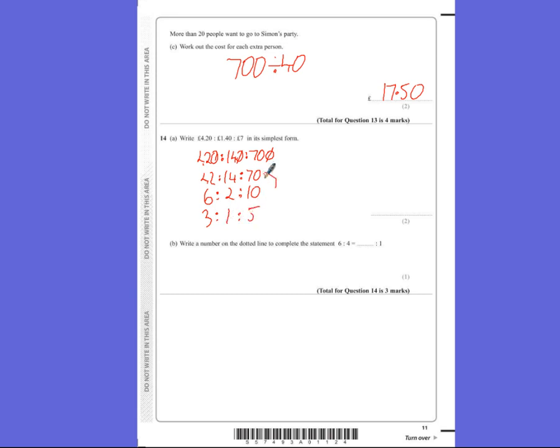So I could have gone straight from there to there by dividing by 14. I could have spotted from here that 140 goes in, which got me to there as well. But if you need to do it in steps, we need to do it in steps. So the final ratio will be 3 to 1 to 5.